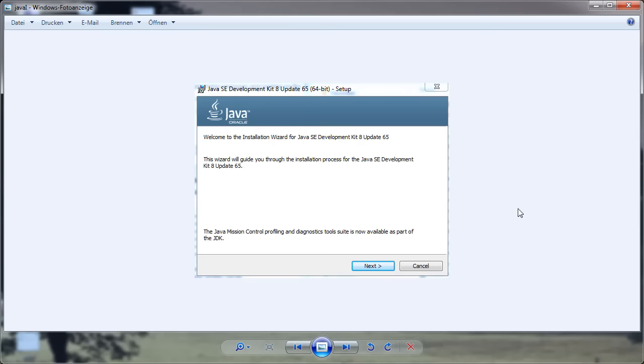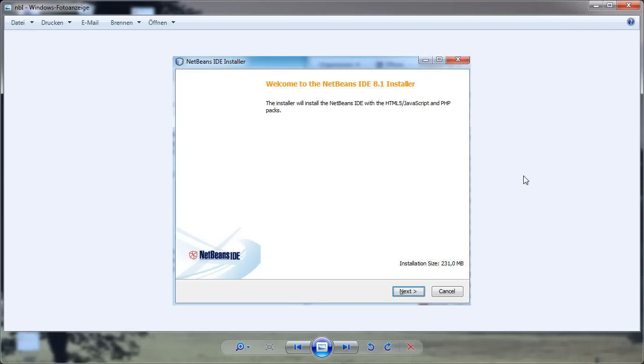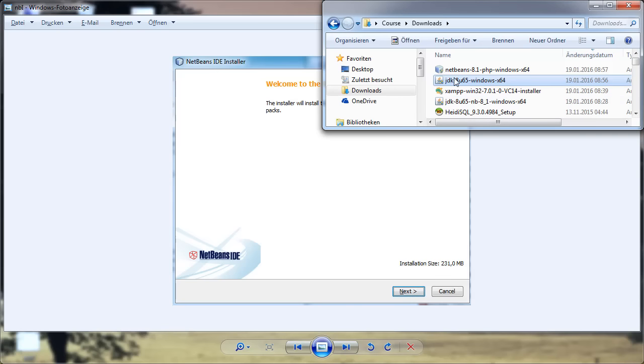This one comes up. Welcome. So here we just click next. Then development tools should be selected. Then install to, it should be fine. Programming files should be fine. Next, and that's it already.